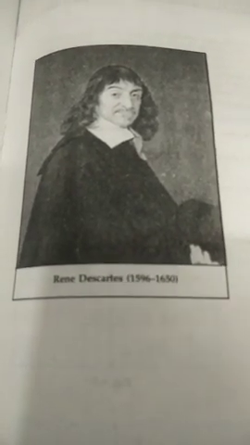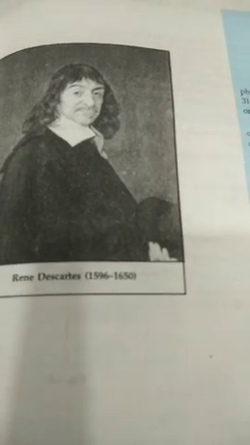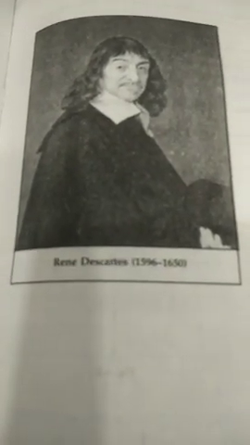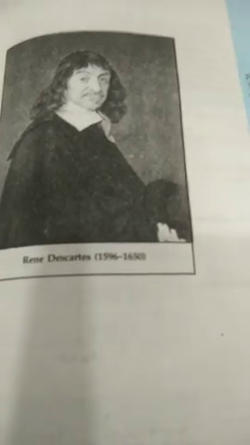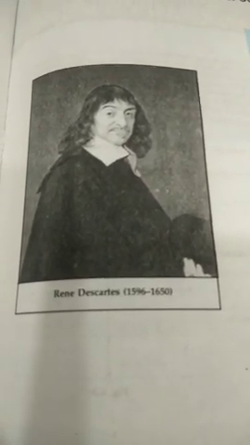We know mathematicians and scientists, we call them mad because they are thinking something new. They are living in their own world and discovering new things. René Descartes also did the same way.